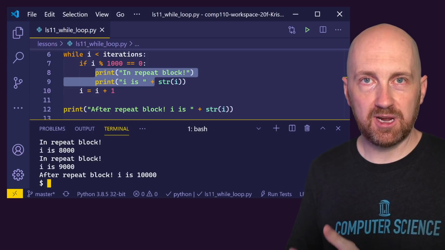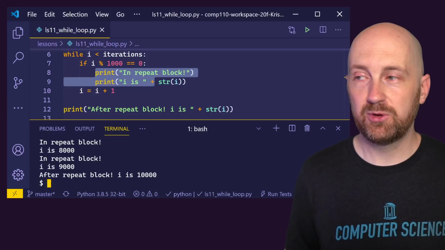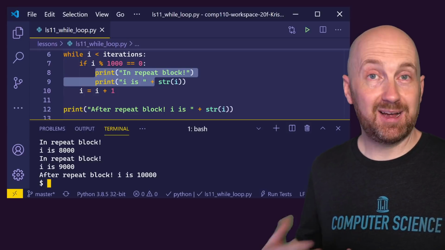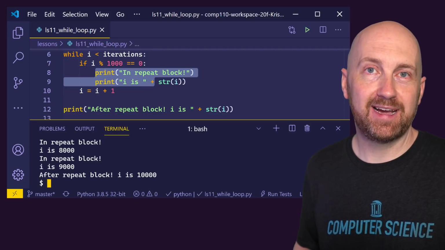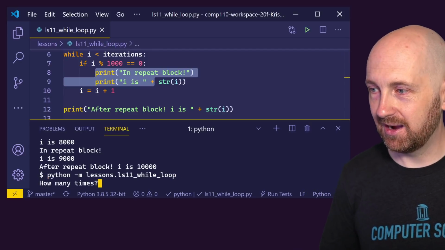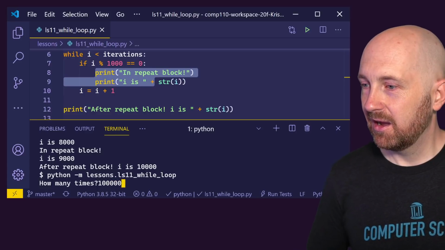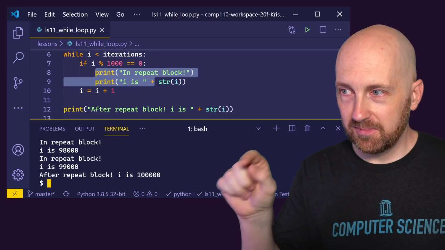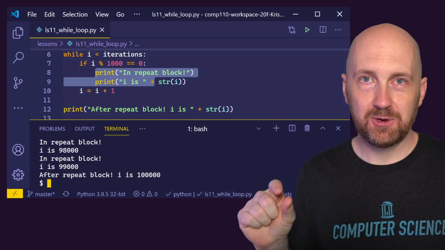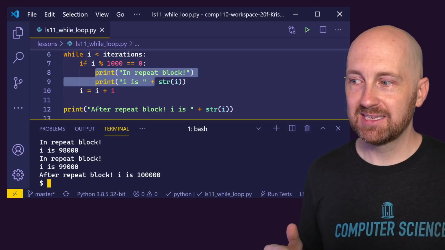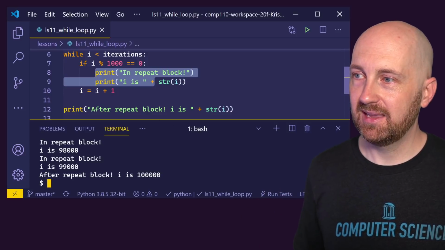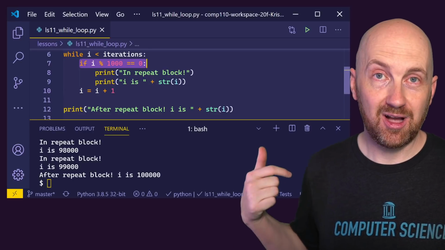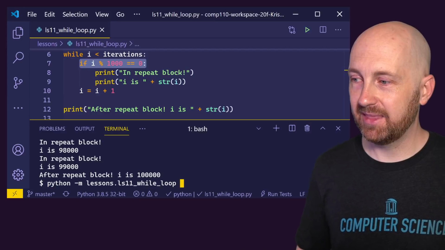And we're carrying out some complex operations here, more complex than what the computer's doing. The point is it's running incredibly fast. And if we're not printing everything out, it would run even way faster than we can imagine, right? So we could do 100,000 times and boom, it's already done, right? That loop, those 4 lines of code, the computer evaluated those lines 100,000 times over. It tested whether I was evenly divisible by 1,000 100,000 times over, right? And it went that fast, right?